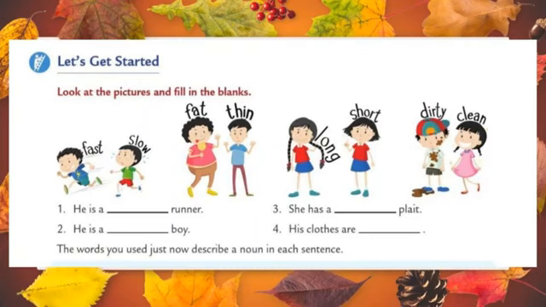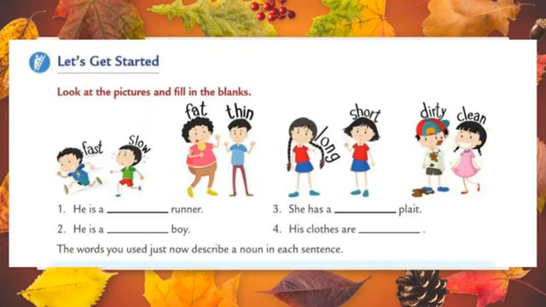Both the words are adjectives. We can use any one answer. We can write he is a fast runner. It describes the runner. Otherwise, he is a slow runner. It also describes the runner as slow. We can write any one, but both the words are describing words.